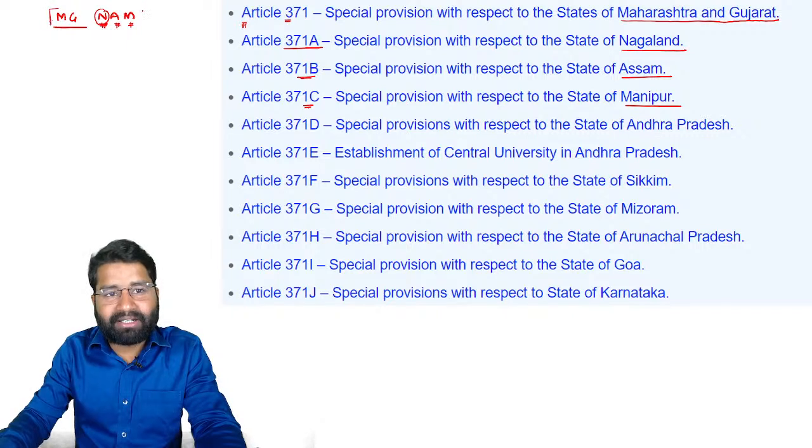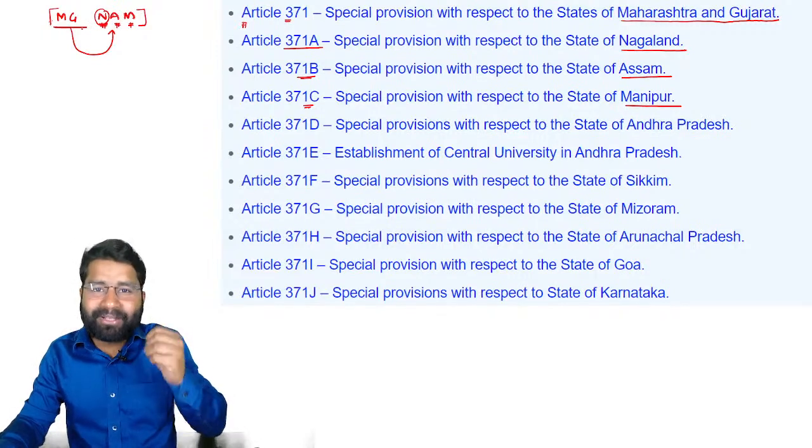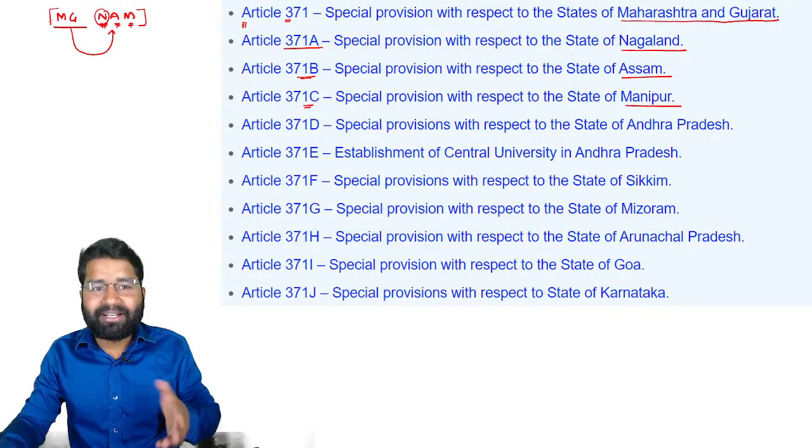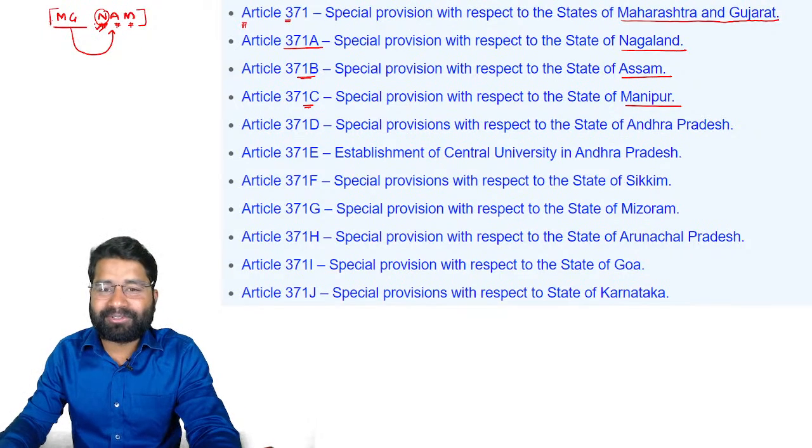So Mahatma Gandhi was a person who was very silent, which means he was following the non-violent path. Okay, so you can remember this NAM, it is our foreign policy also.